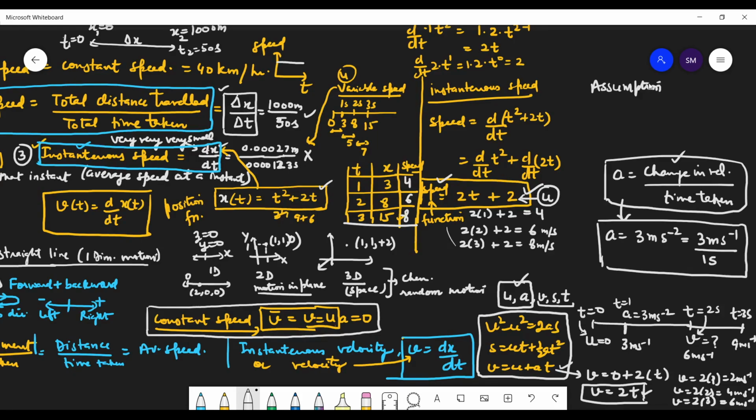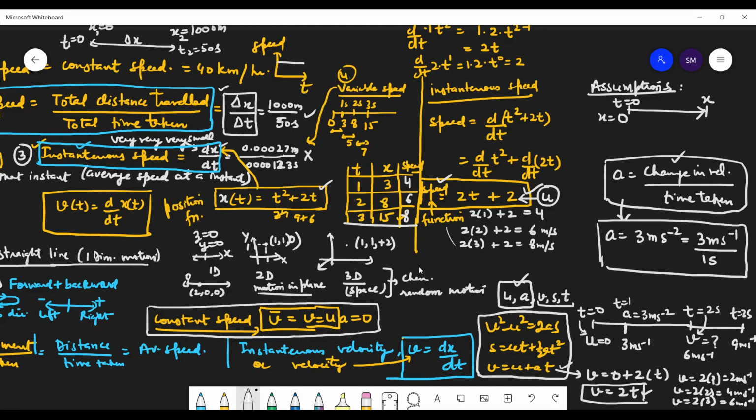If these assumptions are not there, then things will change. First assumption: particle at time t equals 0, the particle was at 0. Second assumption: moving in one direction only. So distance is equal to displacement and speed is equal to magnitude of velocity.